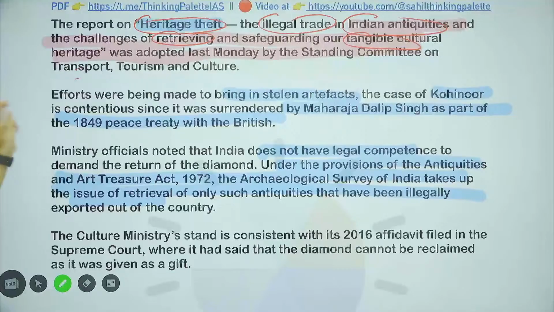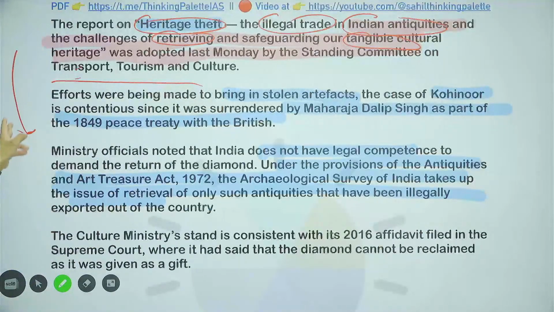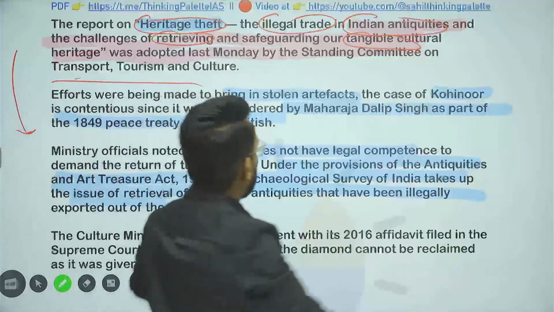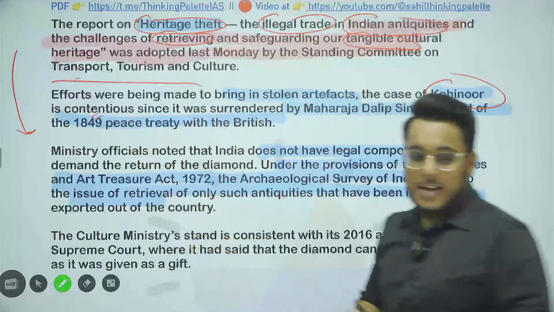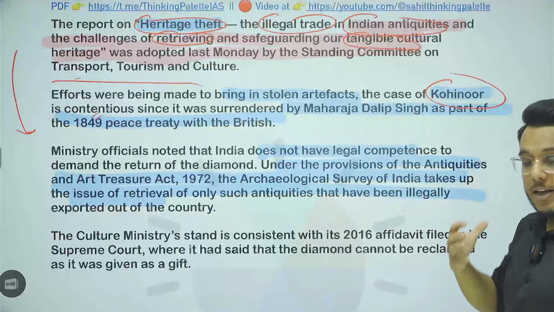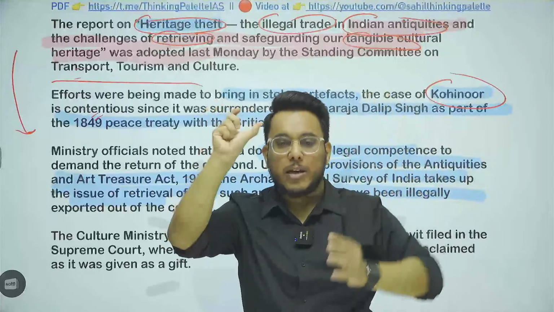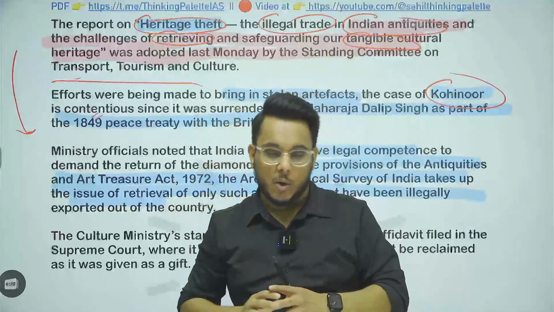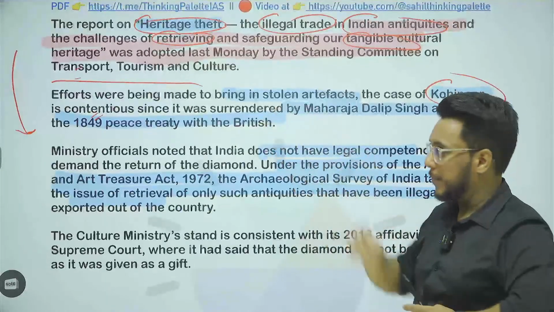This proposal has been adopted by the Standing Committee on Transport, Tourism and Culture. Efforts are being made to bring these idols back, and efforts have also been made to bring the Kohinoor diamond back to India. The Kohinoor diamond was taken by the British, and it has been affixed on the British crown. There have been demands that it should be brought back.